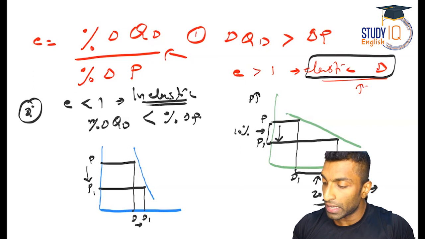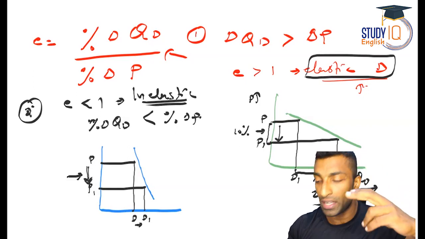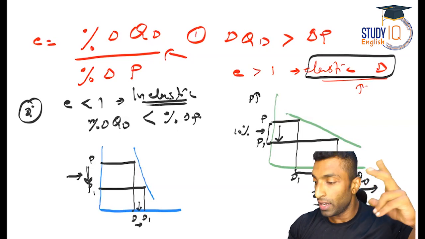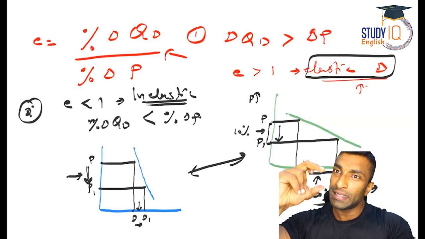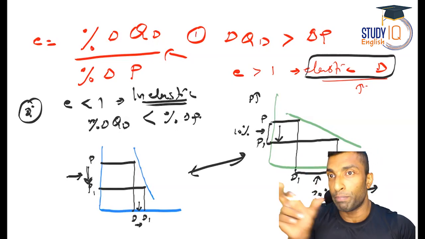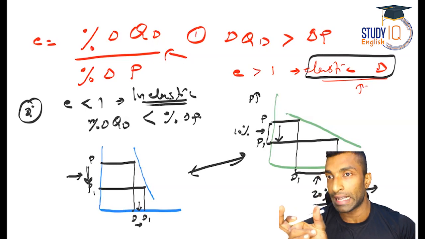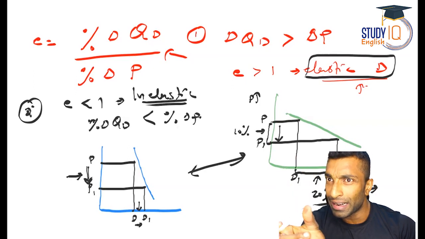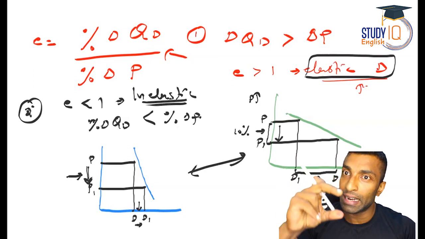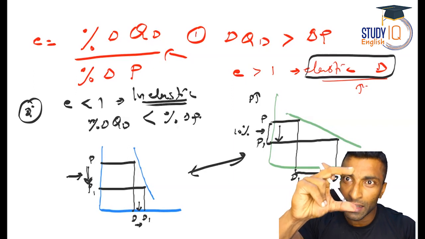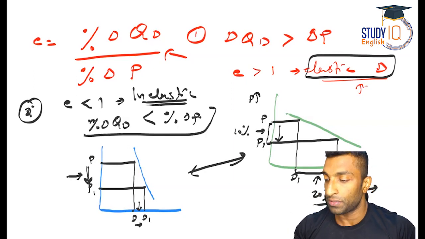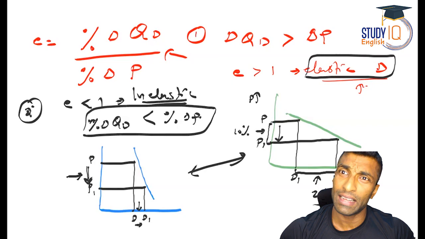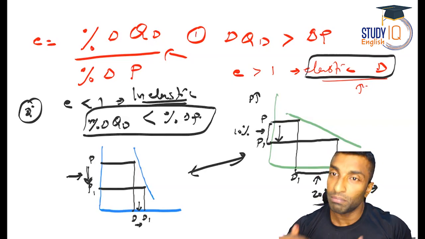So I hope this change you can see now, P to P1, there's a very big change, but D to D1, a small change. Can you see the difference between these two, elastic and inelastic? Elastic, price change is small, quantity demanded is bigger. Down, the x-axis you can see. In the first case, price changes small, quantity demanded is this much. But in the second case, inelastic, price changes this much on the y-axis, but quantity demanded is this much. The reason also I've explained. The reason is this. E less than 1, E greater than 1. What is a third situation?